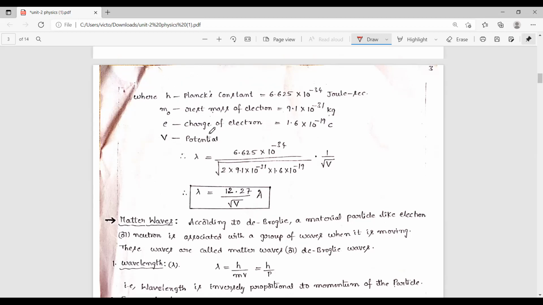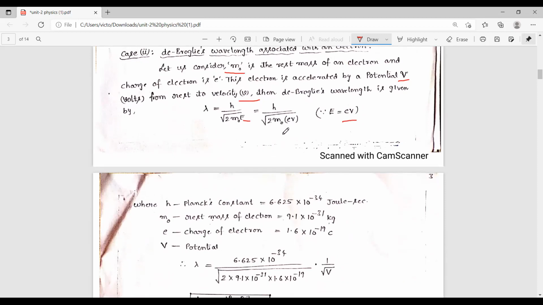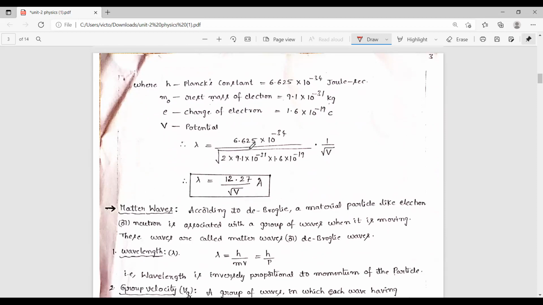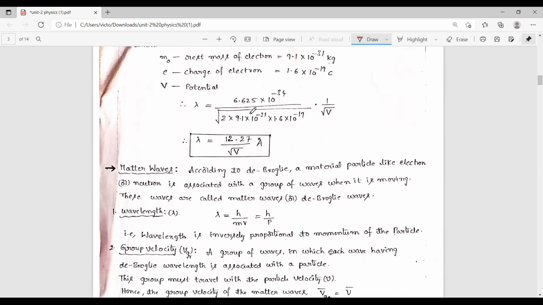Now substitute all these constant values in this expression, that is h by square root of 2 m0 e V. So the h value is 6.625 into 10 power minus 34, the square root of 2 m0, where m0 value is 9.1 into 10 power minus 31 and the charge of the electron e value is 1.6 into 10 power minus 19. We do not know the potential value here, so we simply write outside 1 by square root of V. Now by calculating all these values, finally we get the value 12.27 and there is a constant here, square root of V. So this is the final expression for the de Broglie wavelength if potential is given.